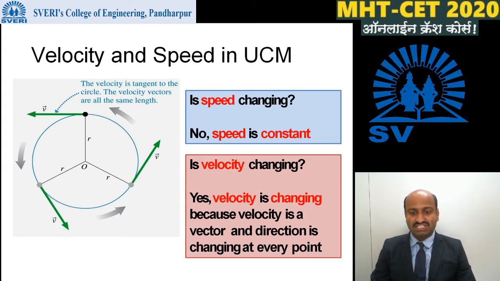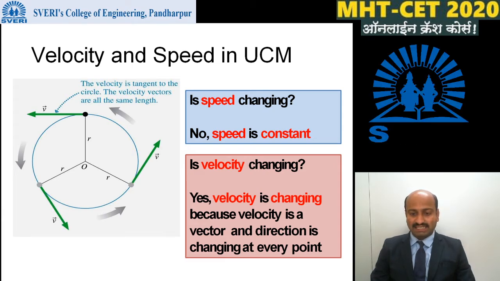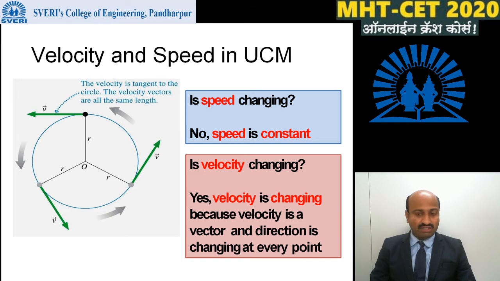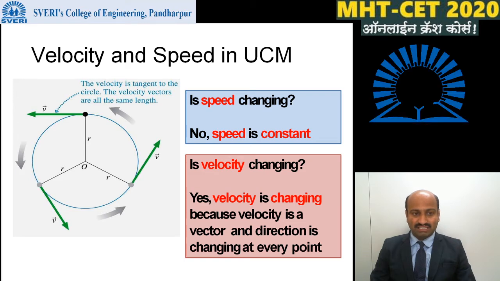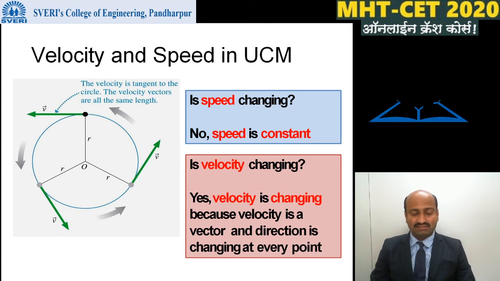Yes, velocity is changing because velocity is a vector quantity and its direction changes at every point. Hence, in UCM, speed is constant but velocity changes continuously because its direction is different at every point in circular motion.